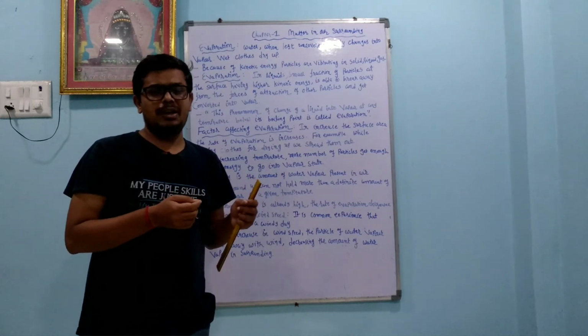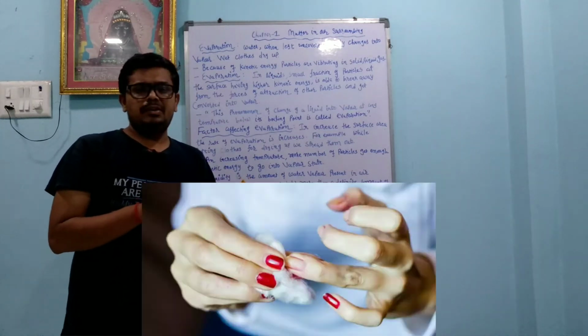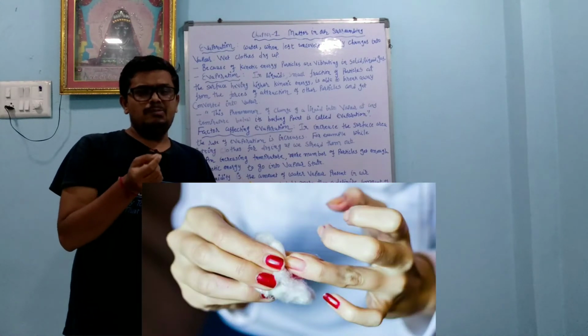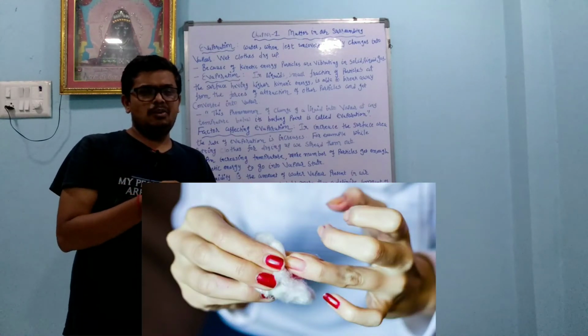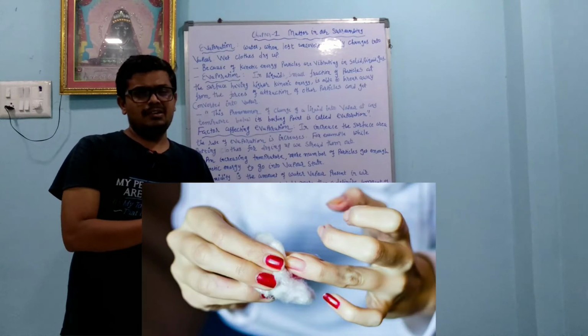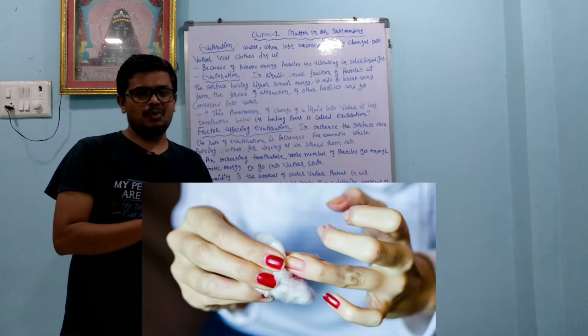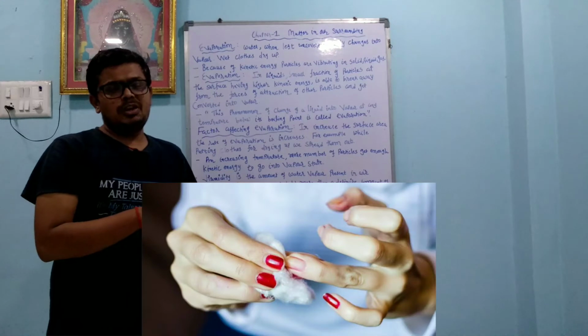Dear student, you know about nail polish remover. Nail polish remover, acetone, is in liquid form. Whenever we apply it on the nail, it automatically vaporizes. That is because of evaporation.